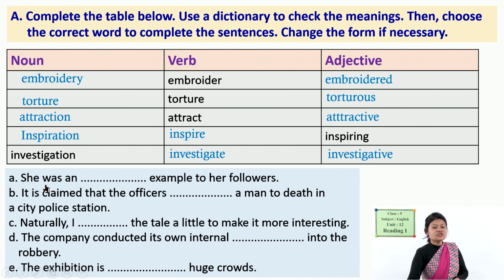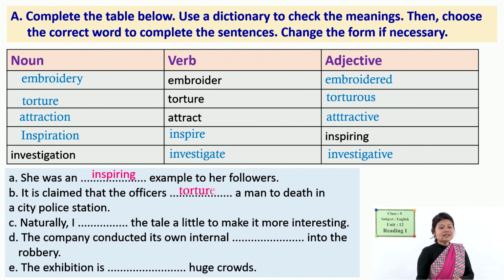So, let us try. She was an example to our followers. What can be the suitable word here? Yes, inspiring, adjective, yes, an inspiring example to her followers. It is claimed that the officers tortured a man to death in a city police station. So, torture, they torture the person to death. Similarly, naturally, I embroider the tale a little to make it more interesting. So, I embroider the tale, the story, to make it more interesting.